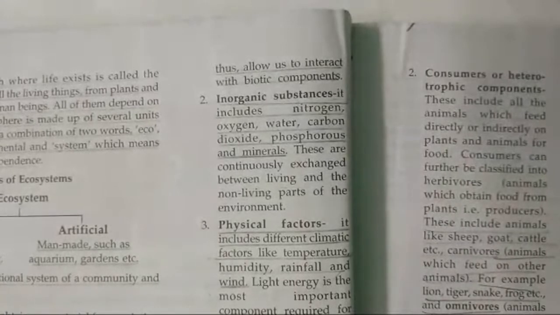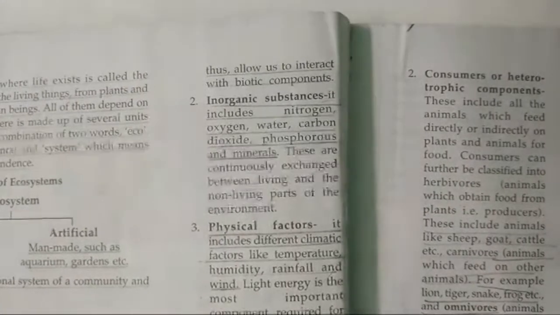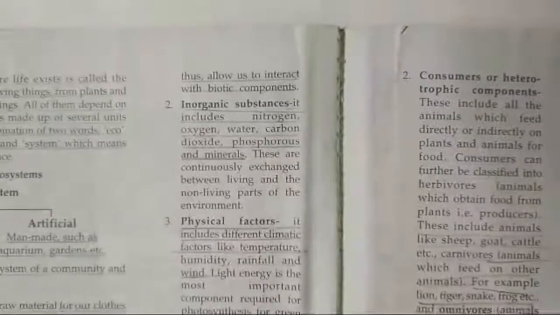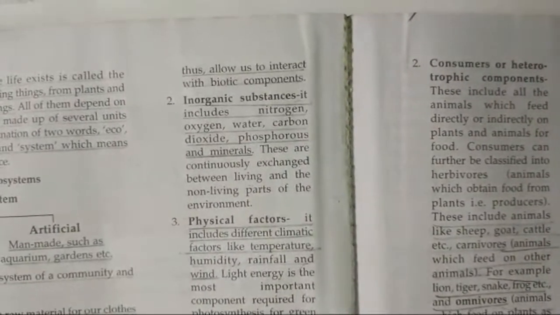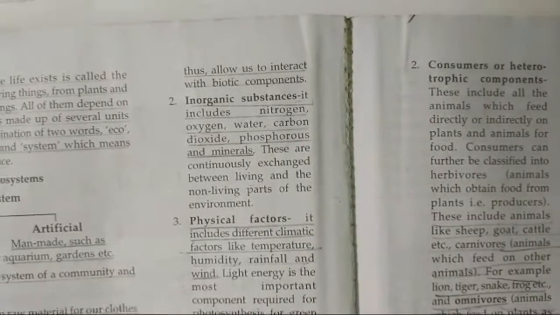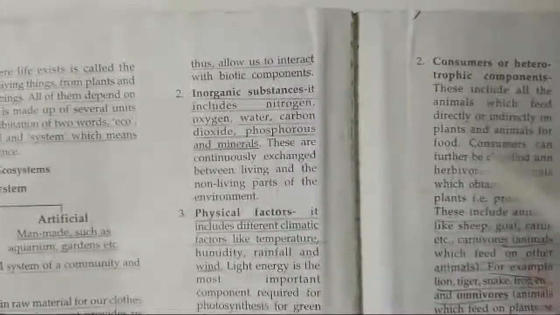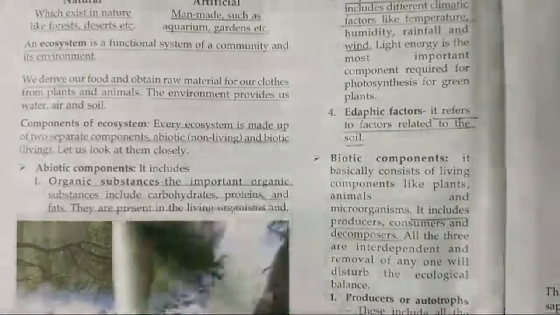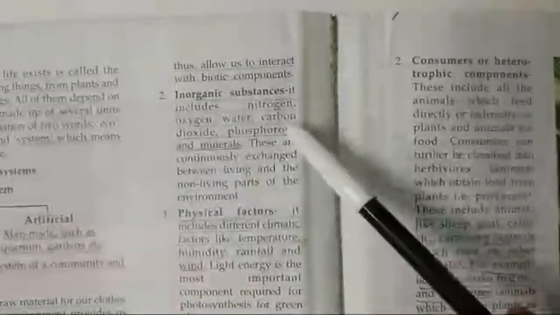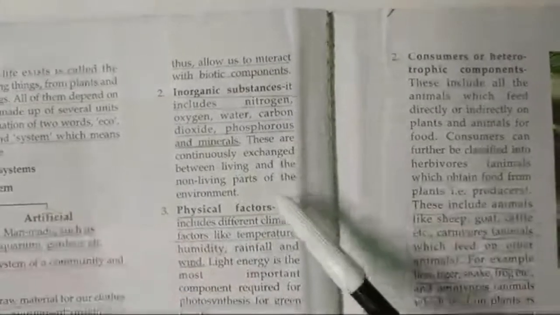The second type of abiotic components of the ecosystem are the inorganic components. In higher classes you will study two branches of science: organic chemistry and inorganic chemistry. The organic components which we read now contain carbon related compounds, like carbohydrates and proteins. Inorganic means the minerals, which are found as nitrogen, oxygen, water vapor, etc.